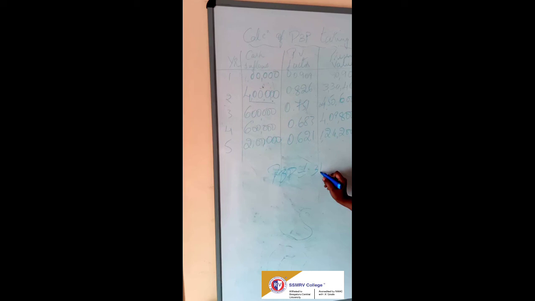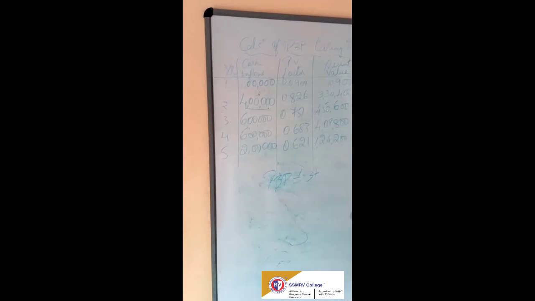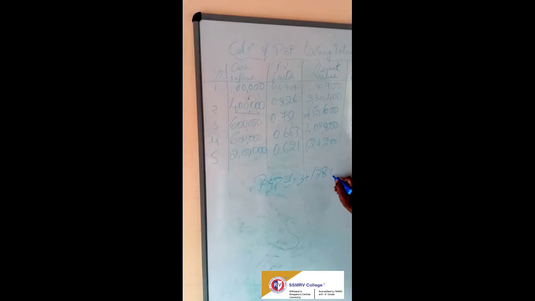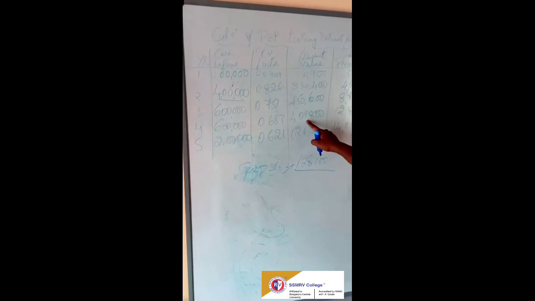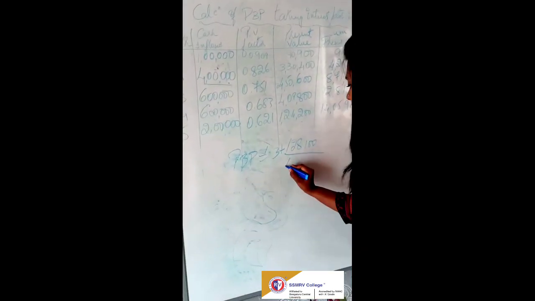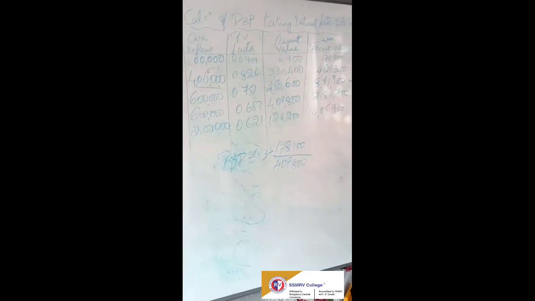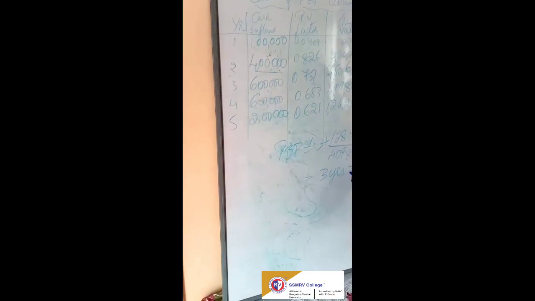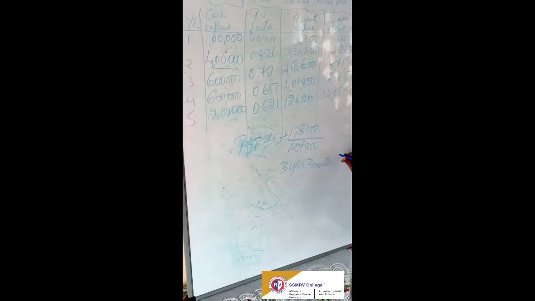So 3 plus 10 lakh minus 8,71,900, you will get 1,28,100. And the next value is 4,09,800. When you calculate this, you will get the answer 3 years, 3 months and 22 days.